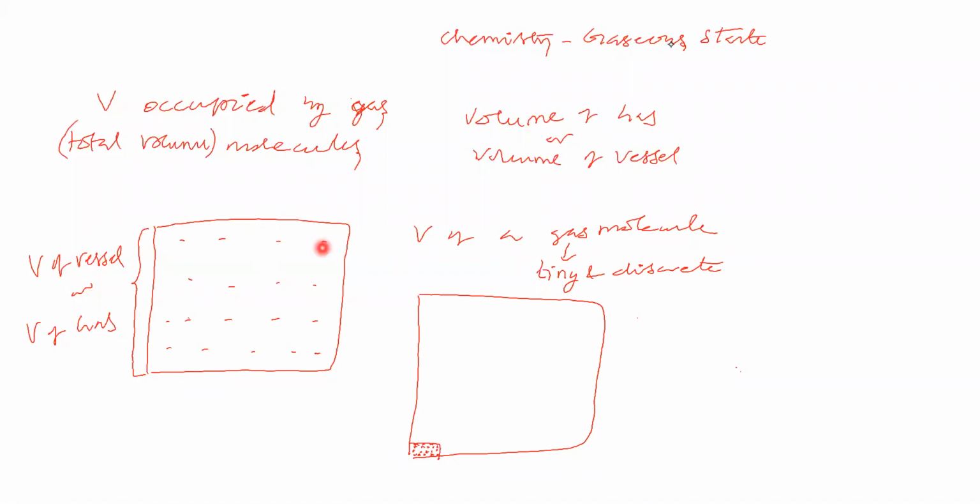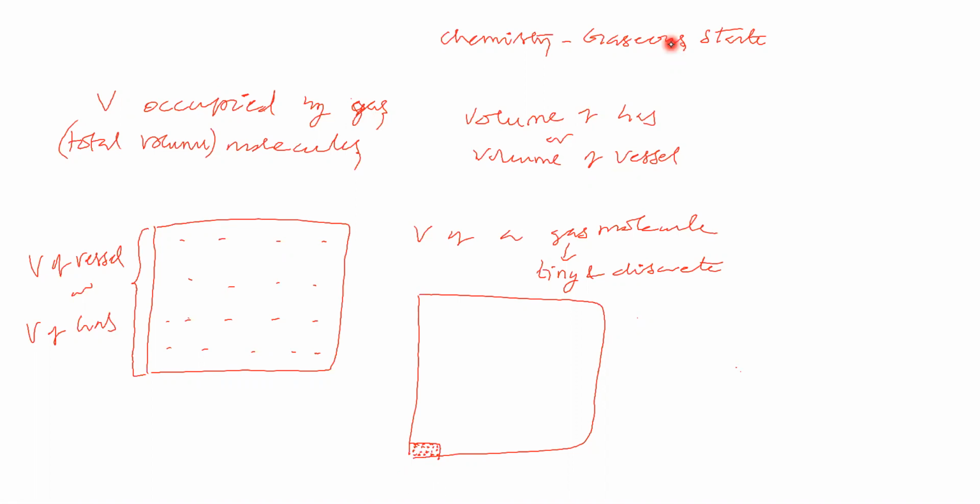This gas molecule is tiny and discrete. So how the volume of gas molecule will be there? Think about it. Now let us bring all the gas molecules to the corner. Total volume occupied by all the gas molecules is this much.